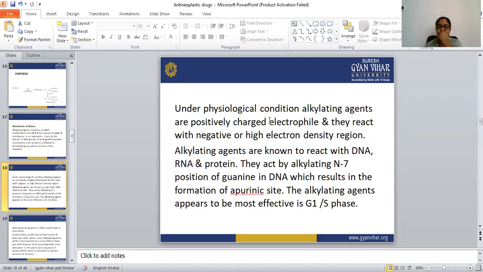They act by alkylating the N7 position of the guanine in the DNA, which results in the formation of a purinic site, neither a purine ring nor a pyrimidine ring. The alkylating agent appears to be most effective in the G1 or S phase. So this mecloradamine appears to be most effective in the G1 or S phase.